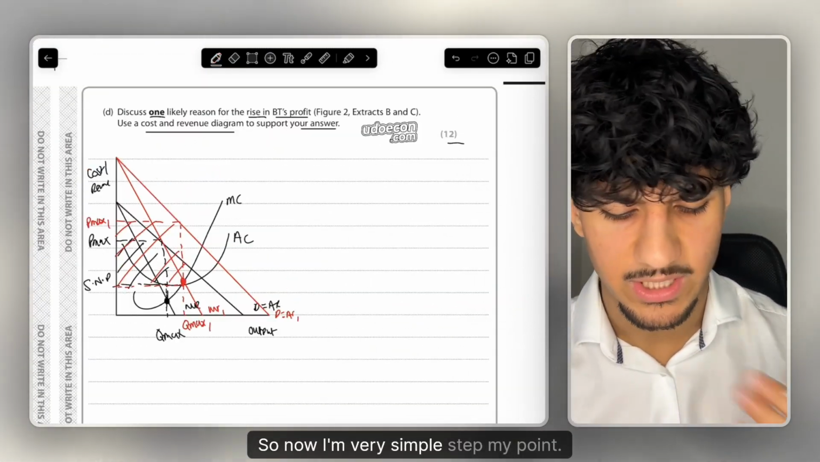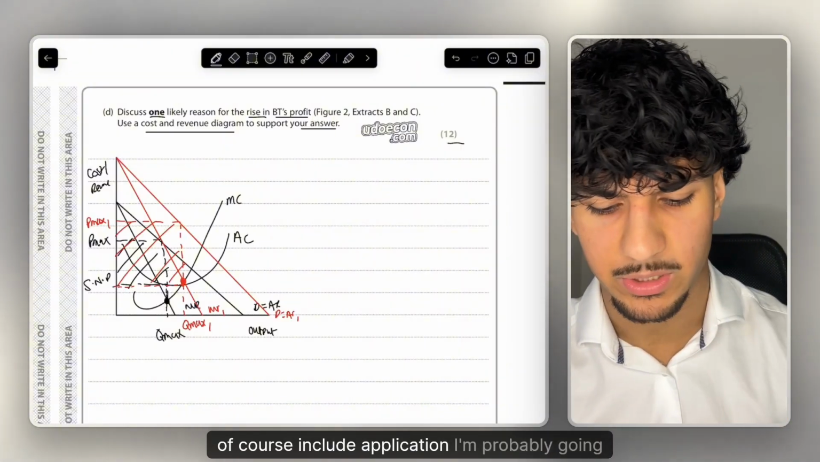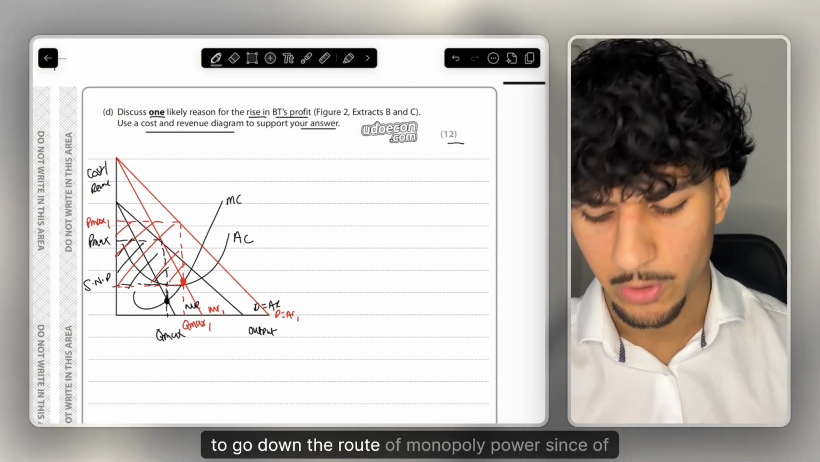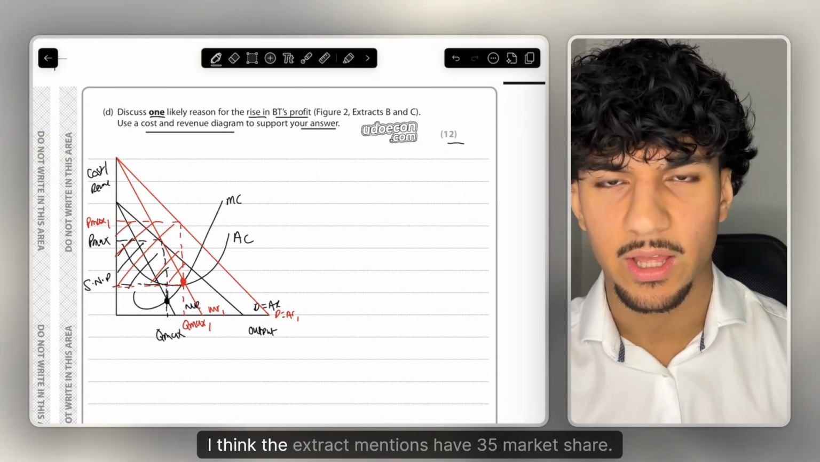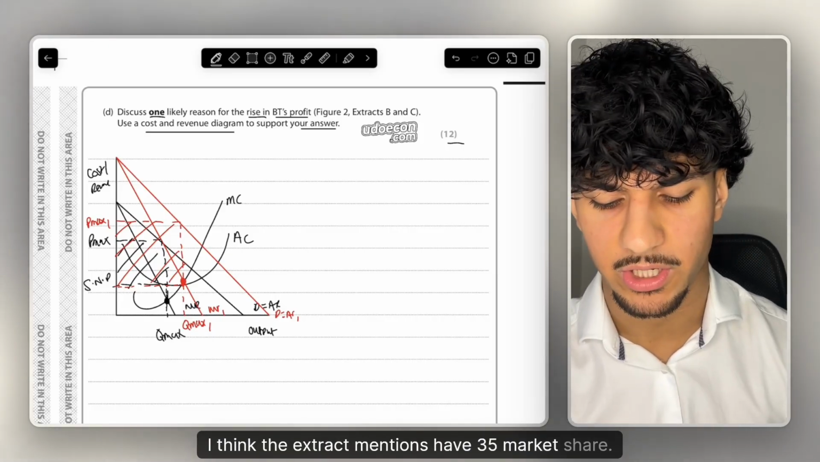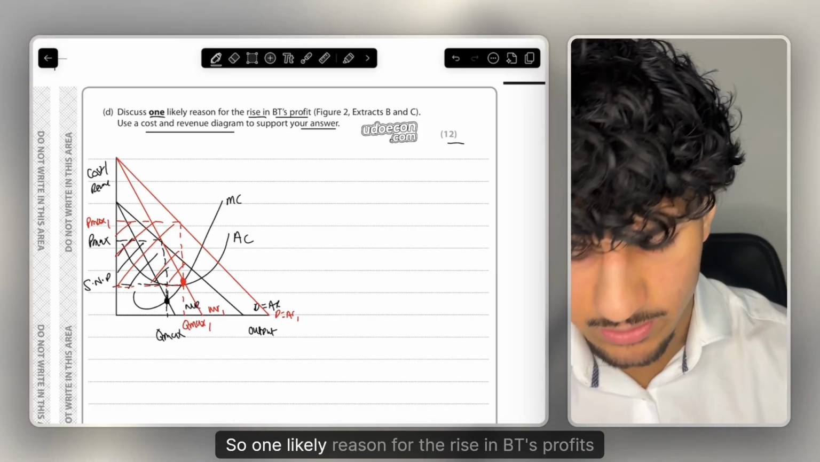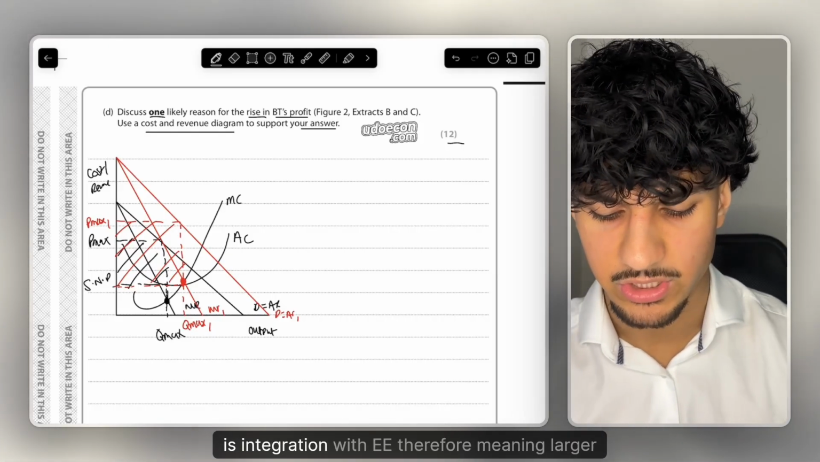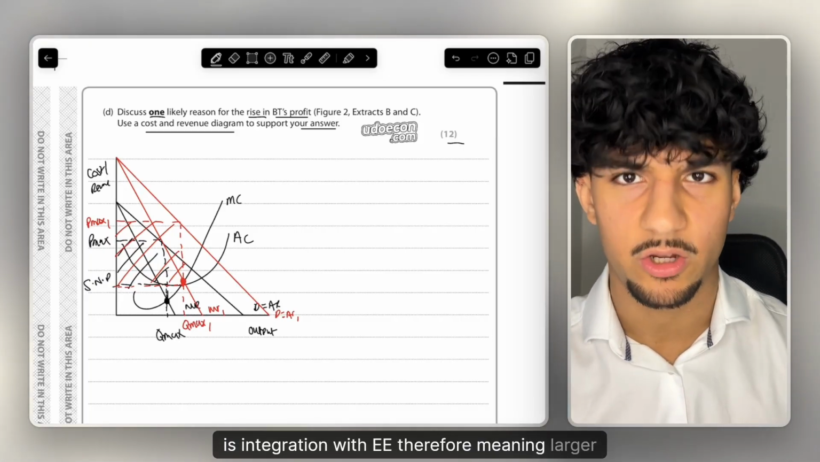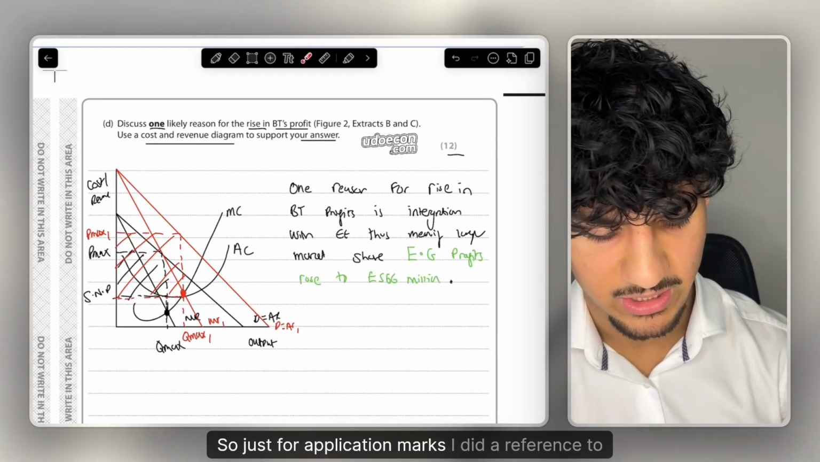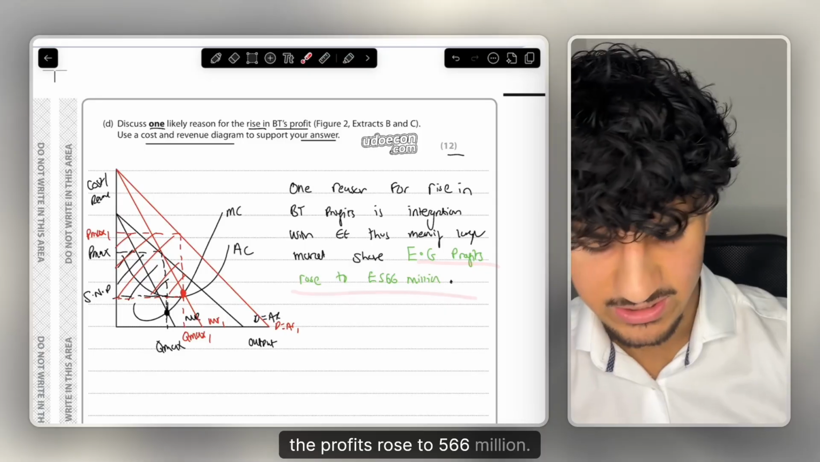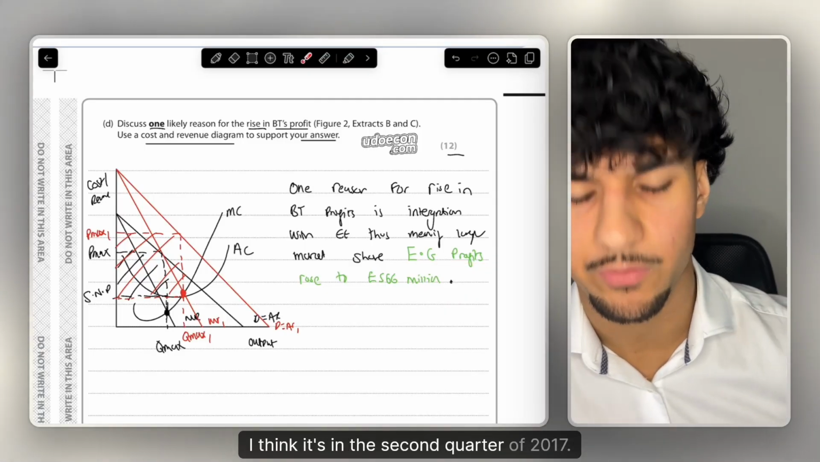So now I'm going to be very simple, state my point, of course include application. I'm probably going to go down the route of monopoly power, since of course I think the extract mentions 35% market share. So let's get on with that. So one likely reason for the rise in BT's profits is integration with EE, therefore meaning larger market share. So just for the application marks, I did a reference to the profits rose to 566 million, I think it's in the second quarter of 2017.